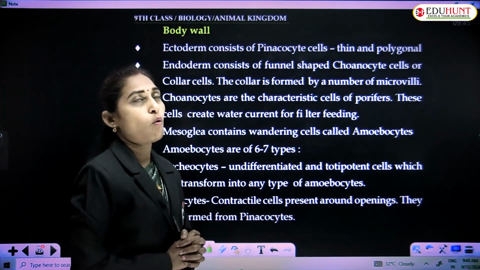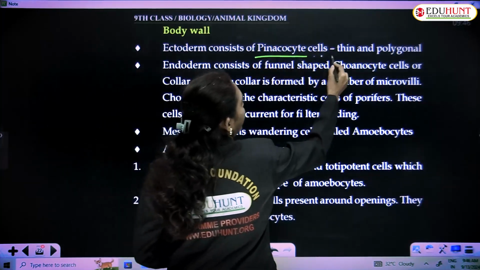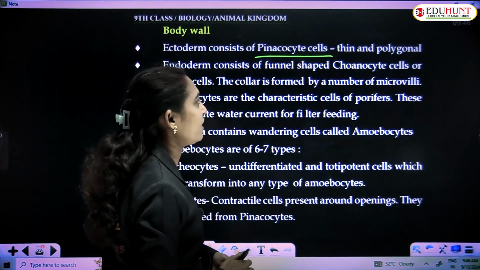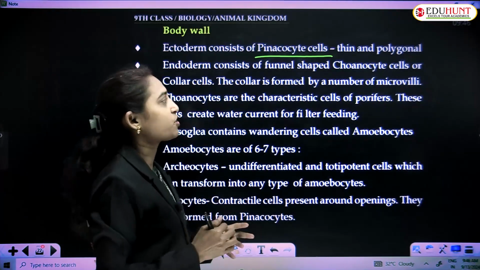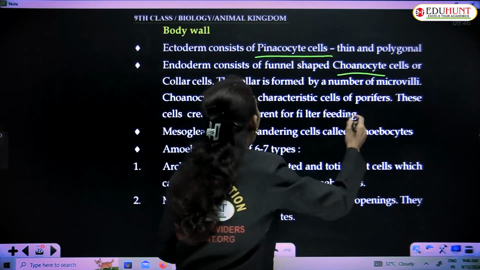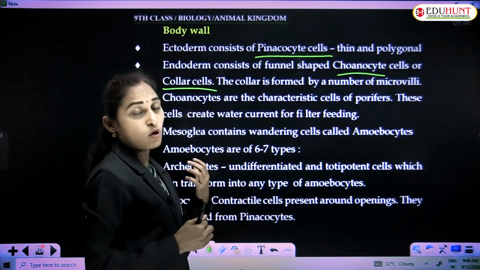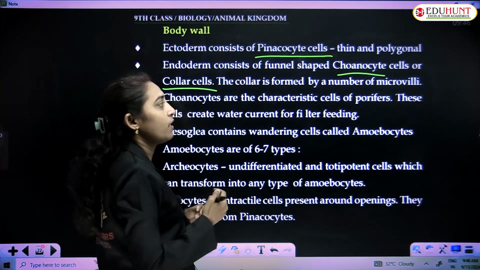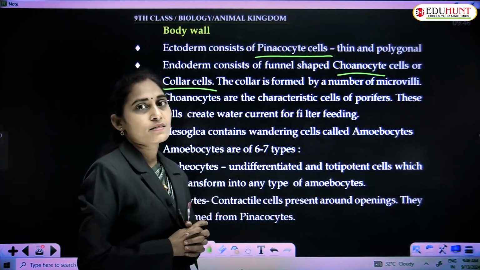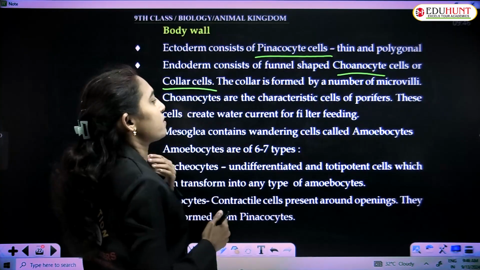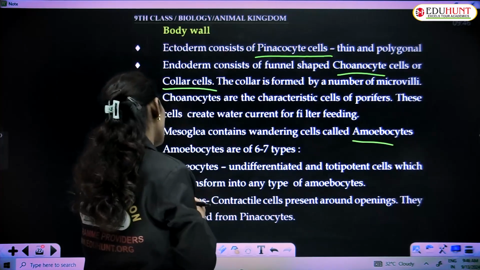And the body wall: the ectoderm consists of pinacocytes, which are very thin and polygonal in shape. The endoderm consists of funnel-shaped cells called choanocytes or collar cells. They have a number of microvilli and are meant for feeding. And the mesoglea contains a jelly-like substance and wandering cells called amoebocytes.